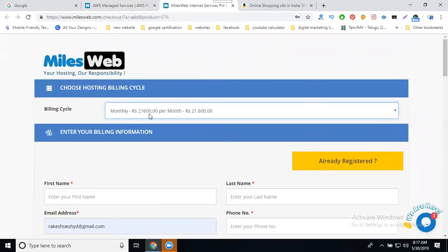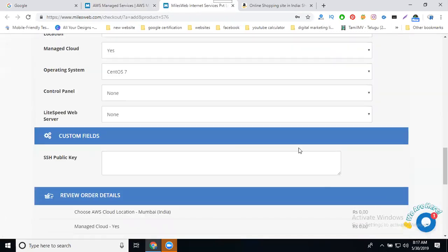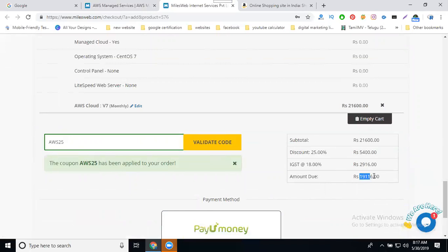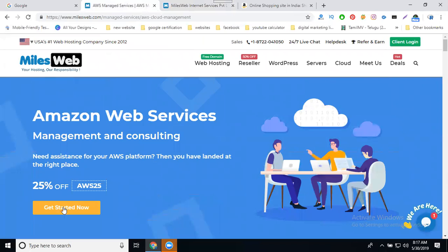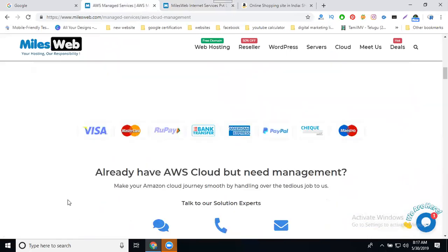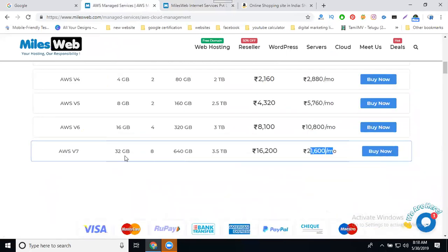How much? 21,600 per month. After the coupon is applied, this will be 19,116. Why? Because they give only a 25% discount. And there is one question: my space is only 640 GB and 30 GB hard disk. Suddenly my space and my bandwidth will be finished. Automatically, it asks one question: can it increase the bandwidth and the space? You can click yes, and the space and bandwidth will automatically be increased and charges will be applicable. This is only for monthly charges.